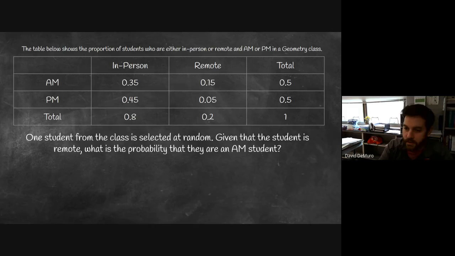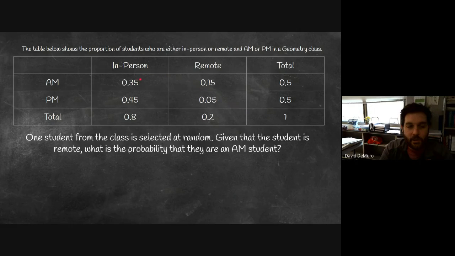All right, well, let's take a look at another example. This table here shows the proportion of students who are either in person or remote, and who are in the AM session or the PM session in a geometry class. So this table shows that if you look at the total of the AM, half of the class is in the AM session, and the other half is in the PM session. And you can see that there's an 80-20 split between in-person and remote, where 80% of the class is in-person and 20% are remote. And the overall total is 1, and that accounts for all students, all 100%.